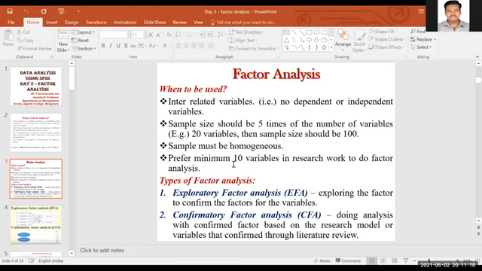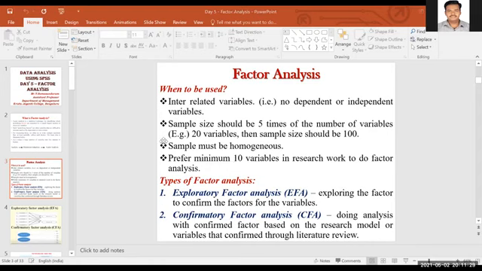If you are doing a factor analysis, first start collecting samples of 5 times the number of variables, put them together in the factor analysis, do the factor analysis and find out how many factors it is divided into. And then you go ahead.